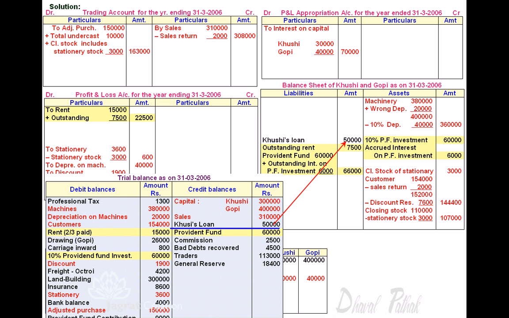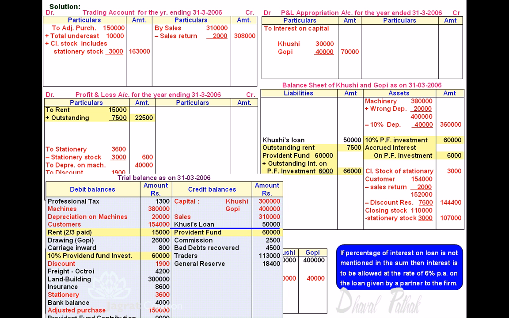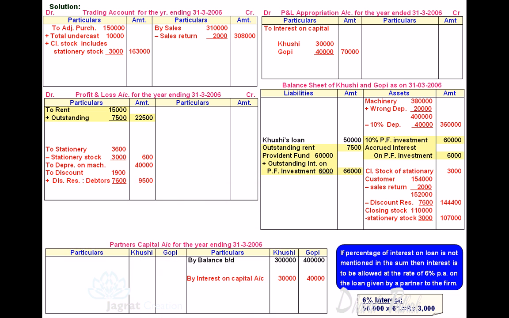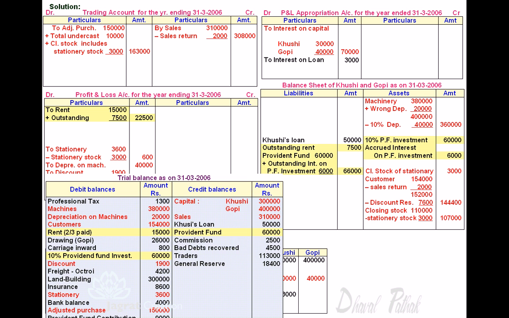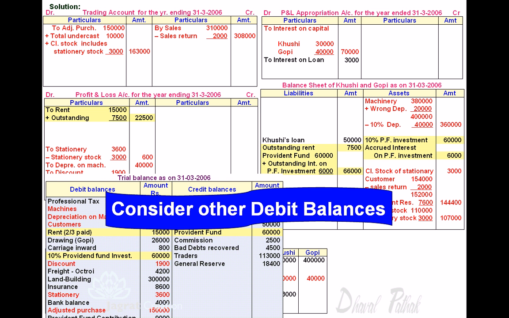Khushi's loan 50,000. By default we should calculate interest at the rate of 6% as provided in Partnership Act. So 50,000 into 6% is 3,000. Interest on partner's loan debited to profit and loss appropriation account and credited to Khushi's capital account, rupees 3,000. Now all hidden adjustments are over.